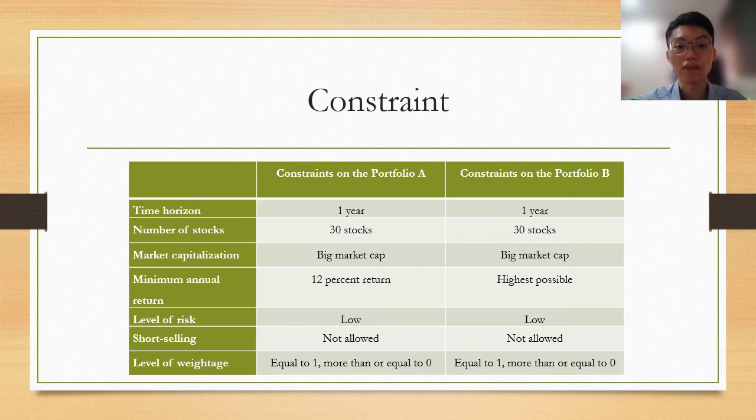Moving on, our client demands an annual return of 12% at the minimum risk for Portfolio A, while Portfolio B only focuses on finding the optimum portfolio among risky assets. Since we are taking stocks with large market cap, the level of risk would be as low as possible and the weightages are set to sum to 1, with each weight more than or equal to 0. Lastly, we do not allow any short selling for both portfolios.